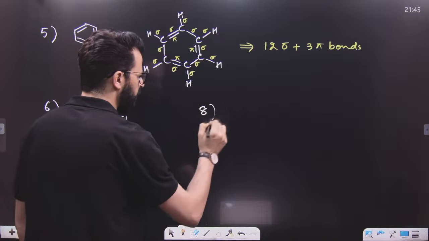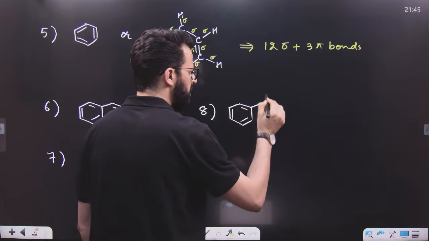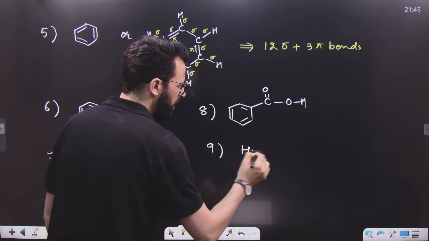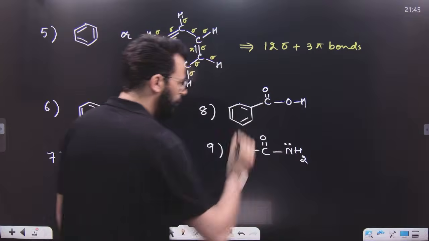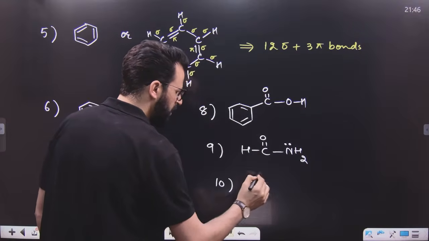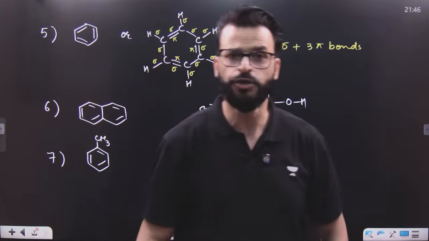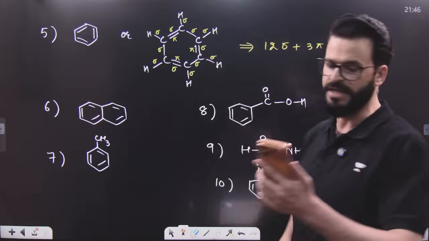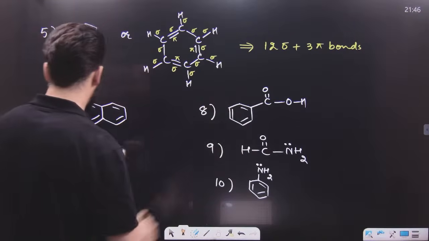Eighth: how many sigma and pi electrons are there in this benzoic acid molecule, and in this formamide molecule, and in this aniline. How many sigma and pi bonds are present in each. In addition, you have to tell me the bonding and non-bonding electrons in 6, 7, 8, 9 and 10. You have to tell me the answer, but after this session is ended.